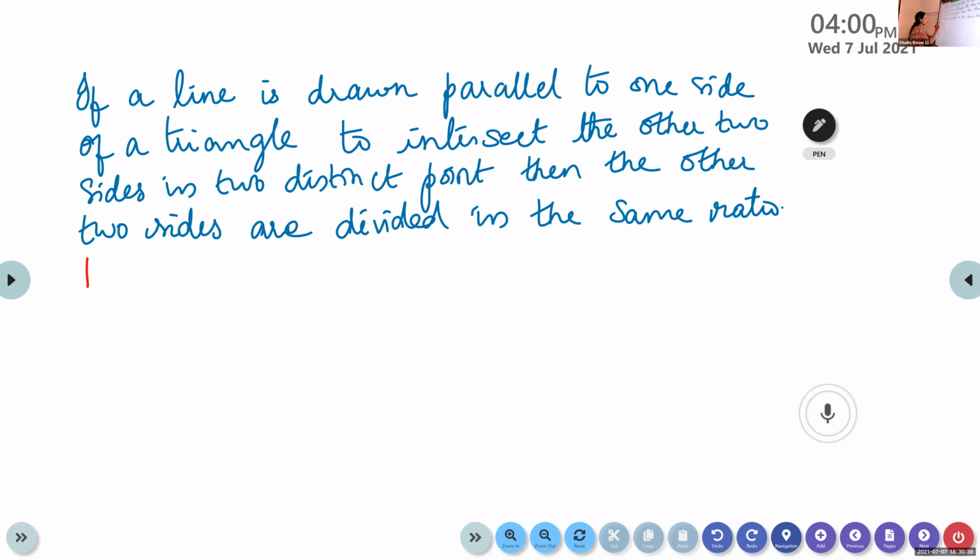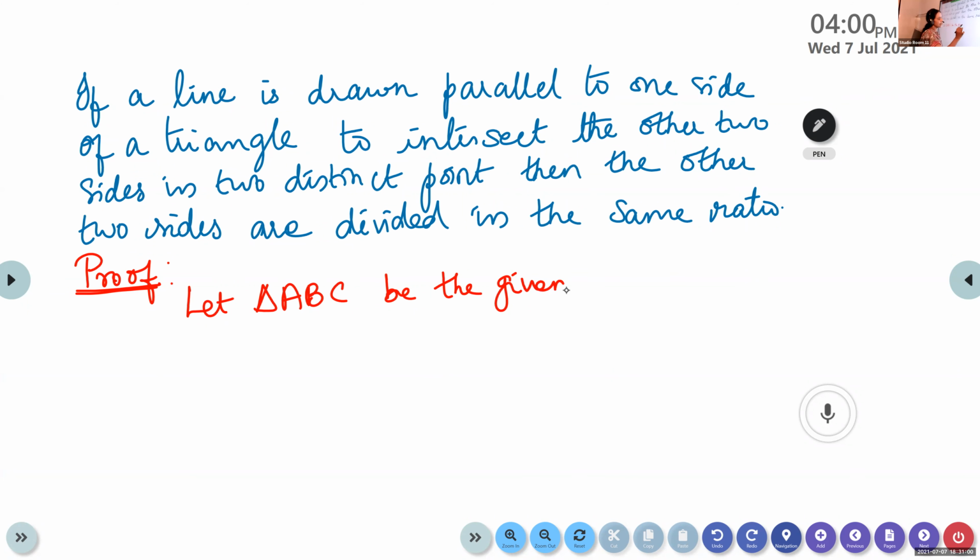Okay, so we are going to write the proof. Listen, children, don't write. First listen, all of you. You can write afterwards. A line is drawn parallel to one side of a triangle, so we need a triangle. I'm going to name the triangle ABC. Let ABC be the given triangle.